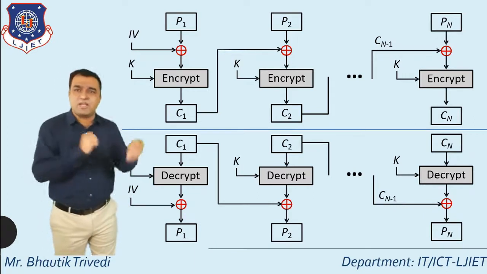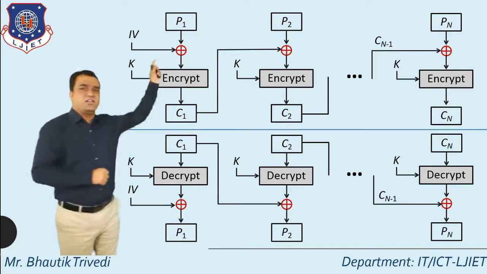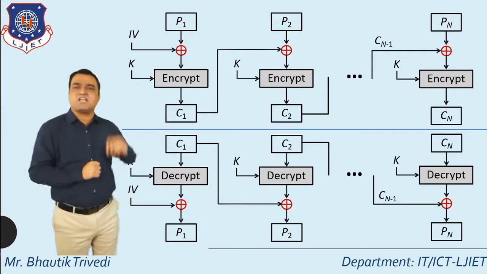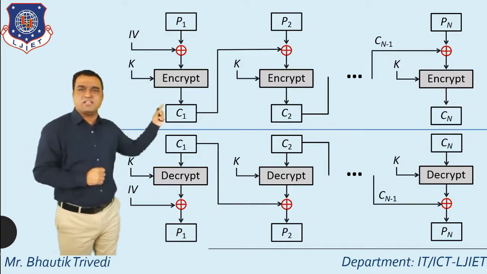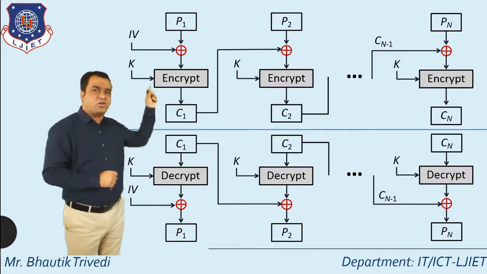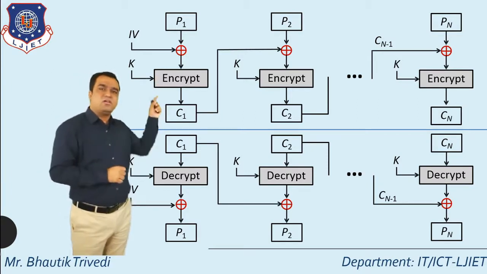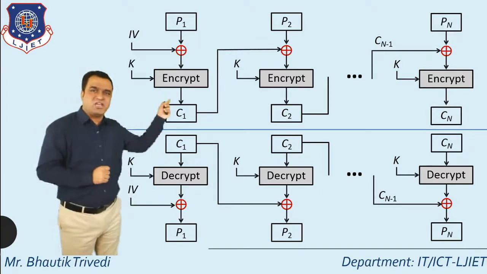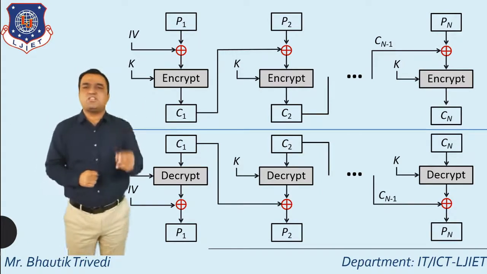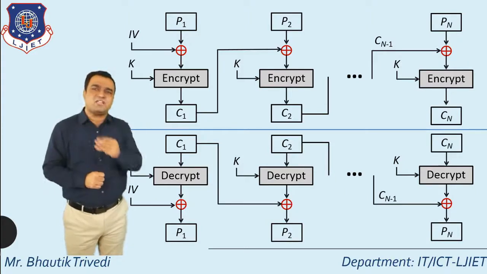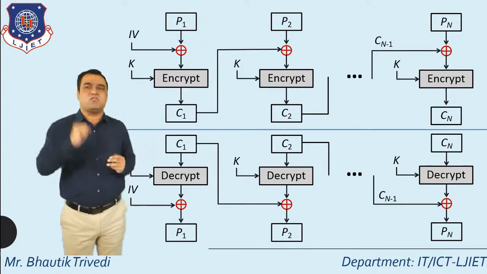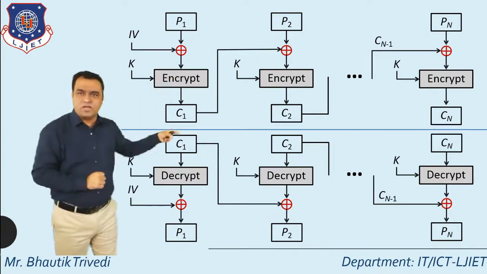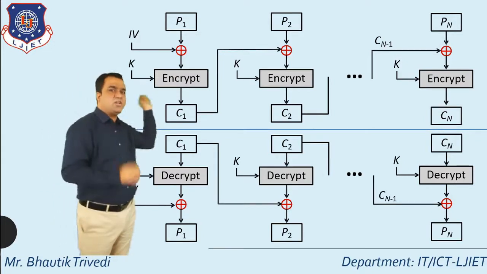What's the logic of the remaining blocks? The logic is that plain text block P2 is XORed with the preceding ciphertext. Preceding ciphertext means C1. Directly XOR C1 with P2. Whatever the output is, it is directly passed to the encryption algorithm plus key, generating a ciphertext. This particular procedure repeats for each and every block. You must remember one thing, in cipher block chaining mode, there is one calculation for block 1 and one calculation for the remaining blocks.